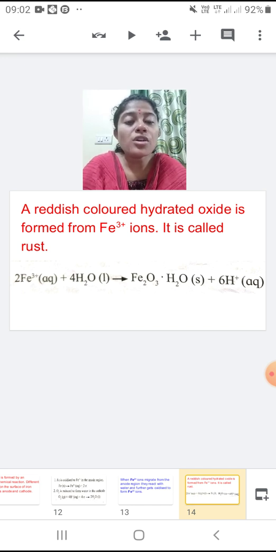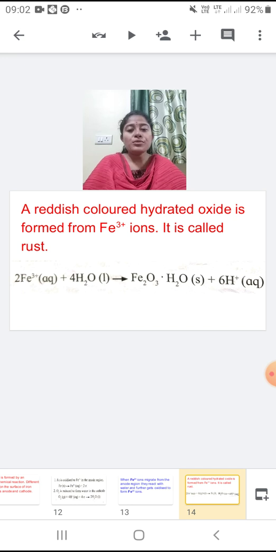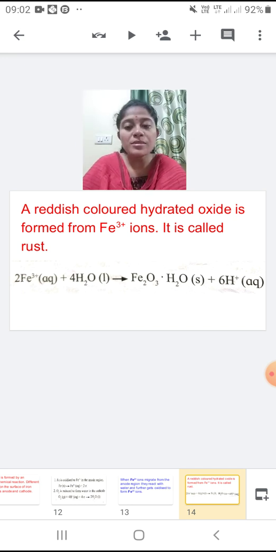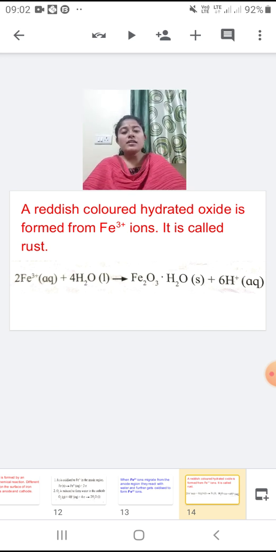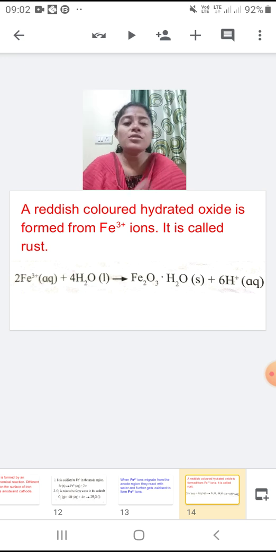And this is called rust. You can see the reaction over there: 2 Fe3+ plus 4 molecules of water gives the rust formula, and 6 hydrogen. So let's have a recap of how the rust takes place.